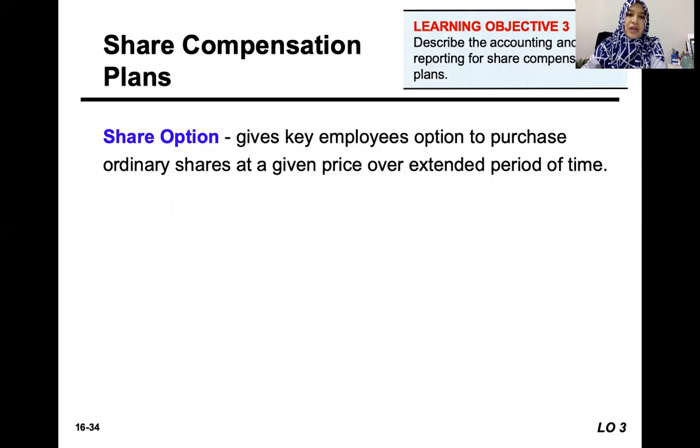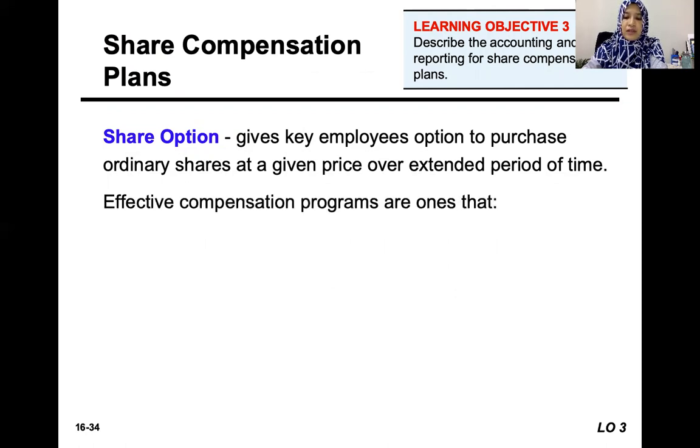Okay, another application of share warrants is through giving share options to the executives of the company, also to purchase ordinary shares at a given price over an extended period of time. This is like a reward for the executives who have contributed to the company's performance. So the company gives a share option for them, if they want to buy and become shareholders of the company.